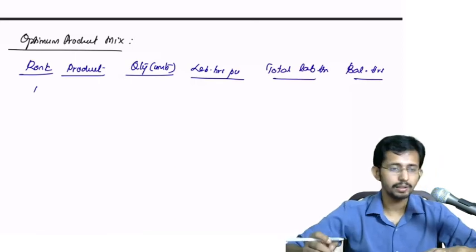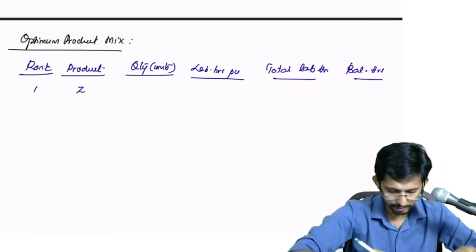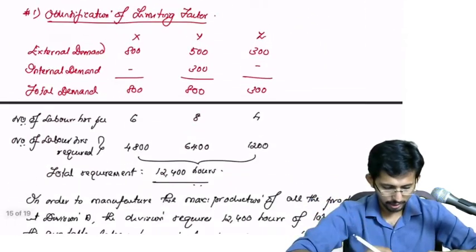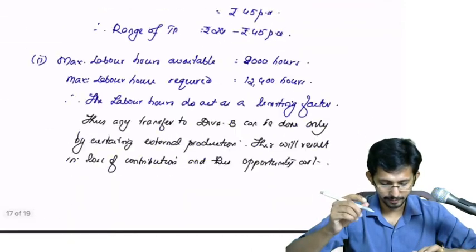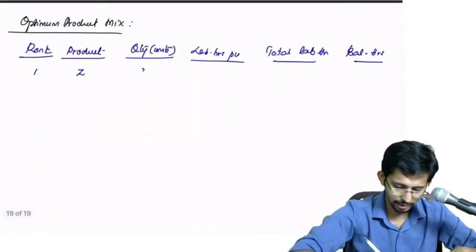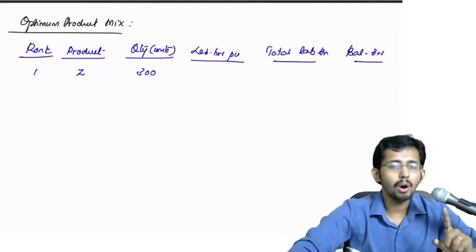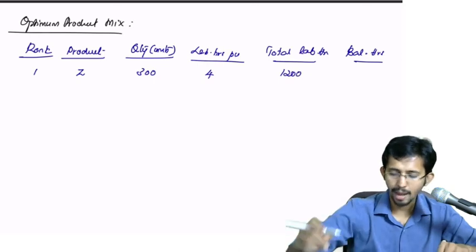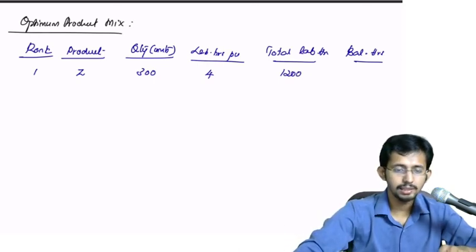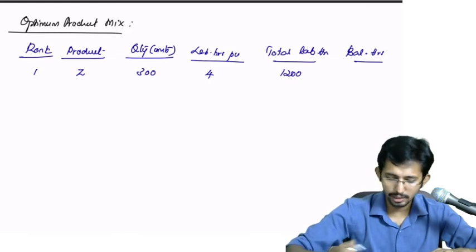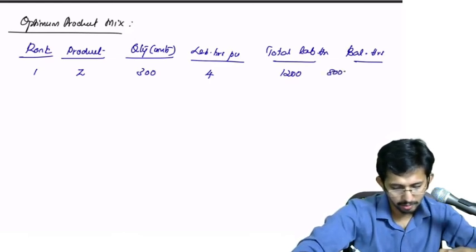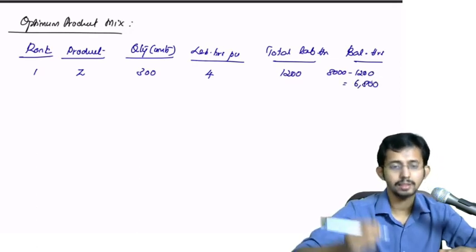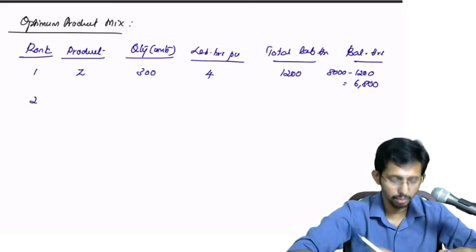Rank 1 is product Z. What is the maximum quantity you can produce? That is 300. For each unit, 4 hours are required, so you will consume 1200. Total available is 8000, so 8000 minus 1200 is 6800.